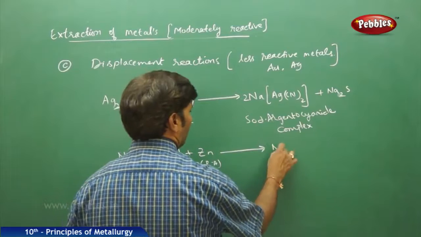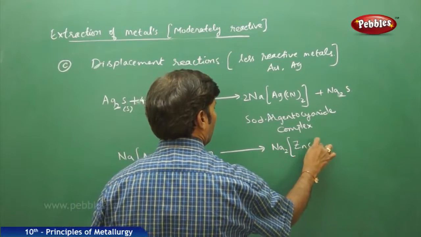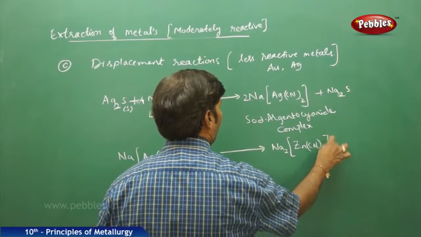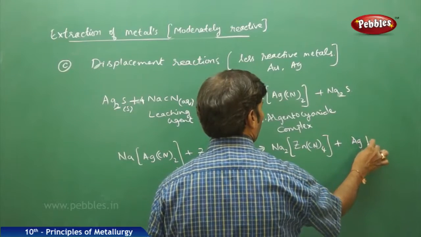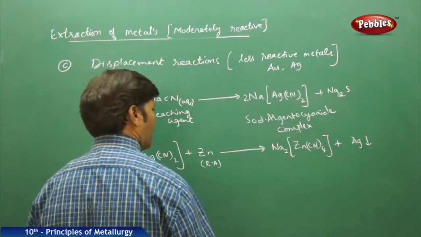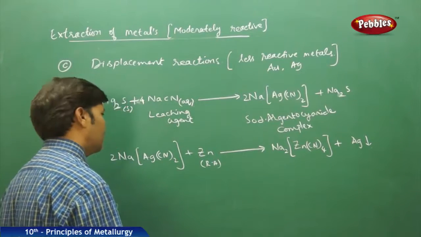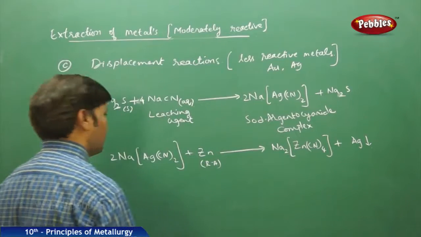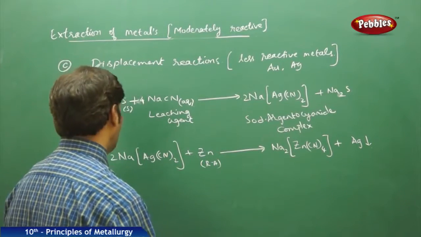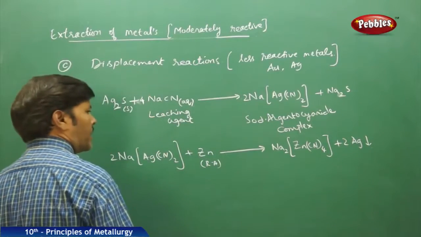Immediately it forms Na2Zn(CN)4 plus Ag silver. So here you take 2 over here, and there are 4 cyanides and 1 zinc. Here we have 2 sodiums, 4 cyanides, 2 silvers. Yes, the reaction is balanced.